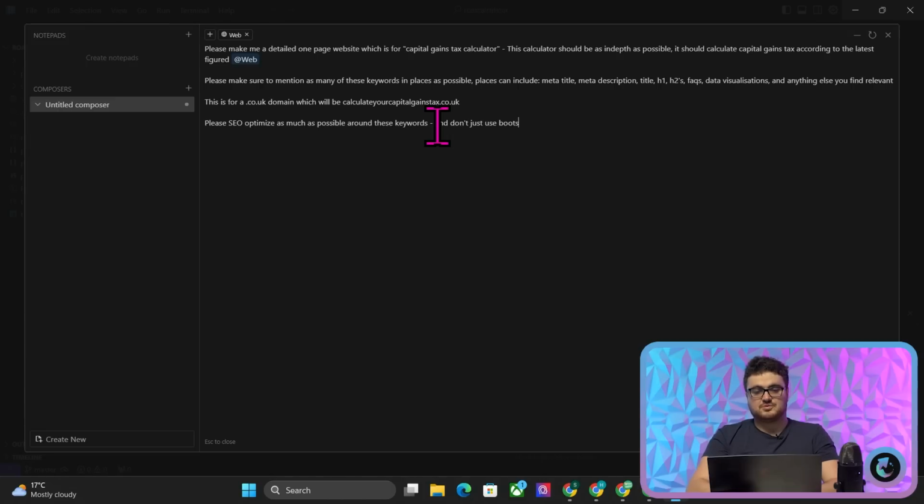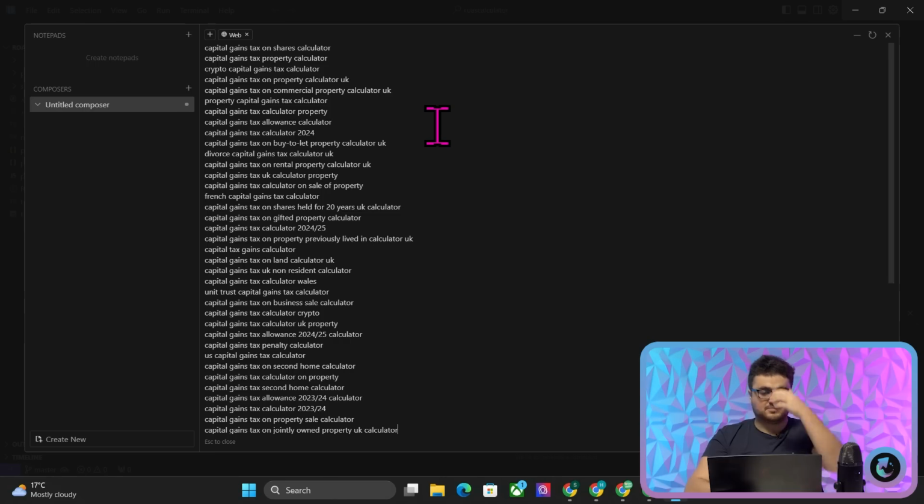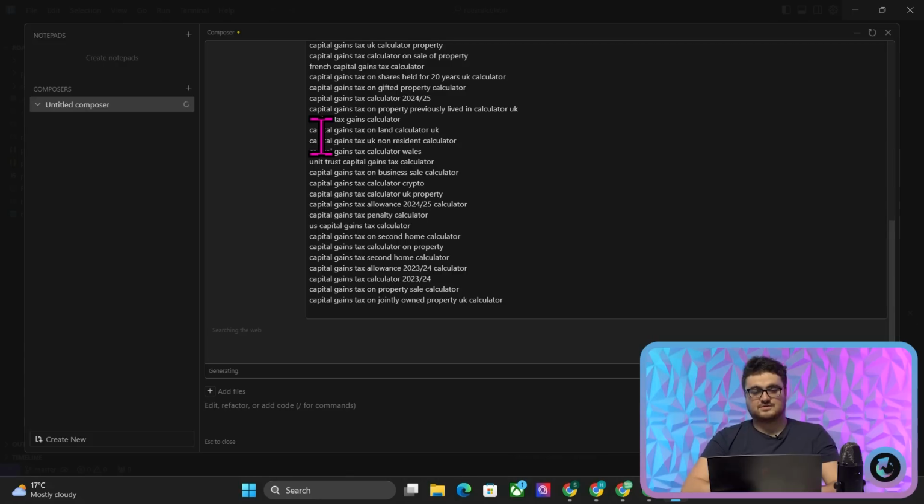Please SEO optimize as much as possible around these keywords, and don't just use Bootstrap. Make the entire calculator much more modern, modular, and beautiful than just a Bootstrap project. And then we'll just paste the keywords here and we'll hit enter. So it's creating a search query here.